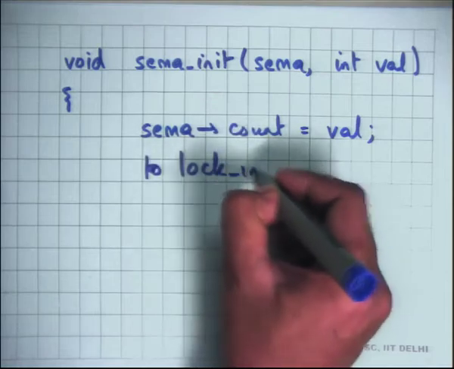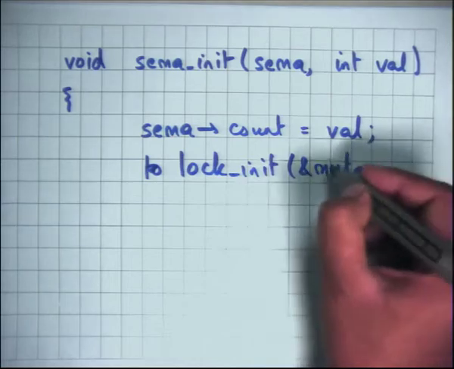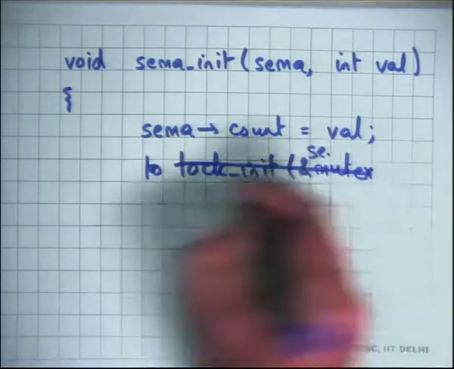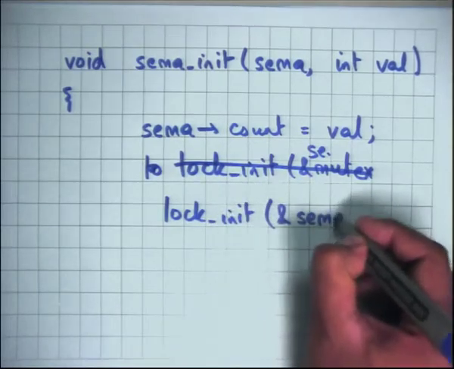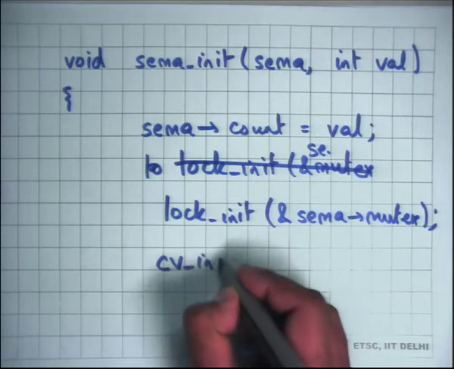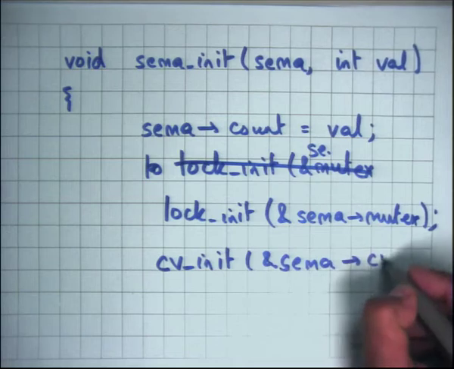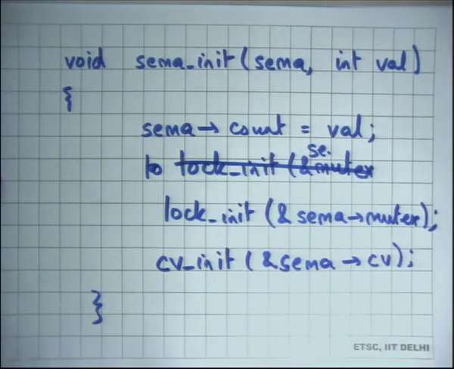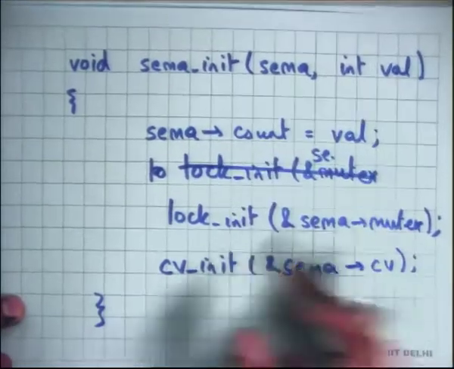Let us say there is a function which initializes the lock to the unlocked state, on sema.mutex, and another function called cvinit, initializing the corresponding field. So that's the initialization function. It just initializes all these three fields. Nothing great: I initialize the count, and the rest are just initialization functions of the corresponding components.